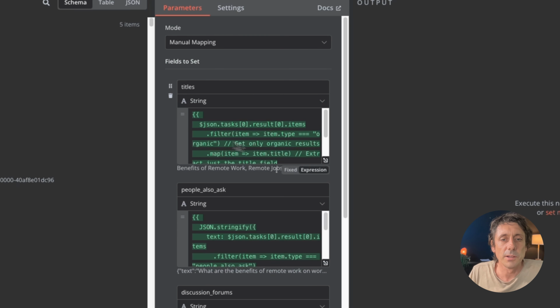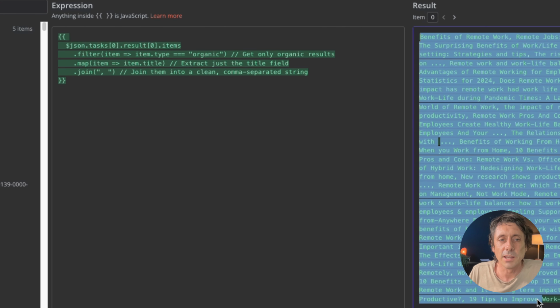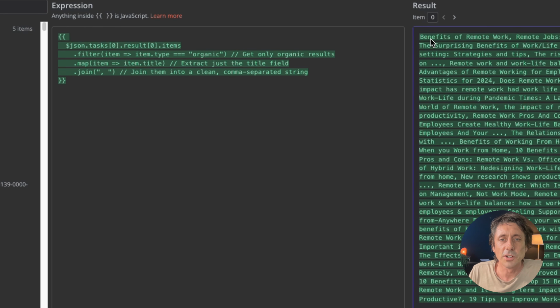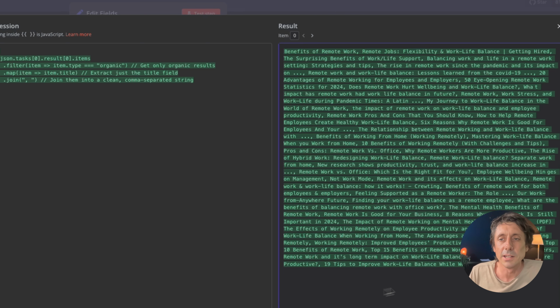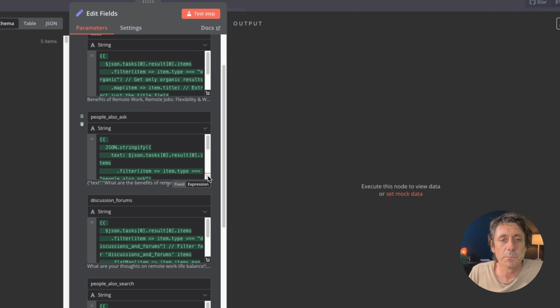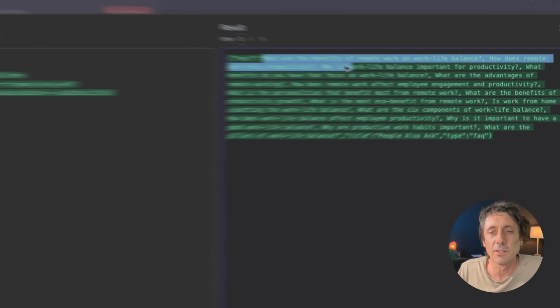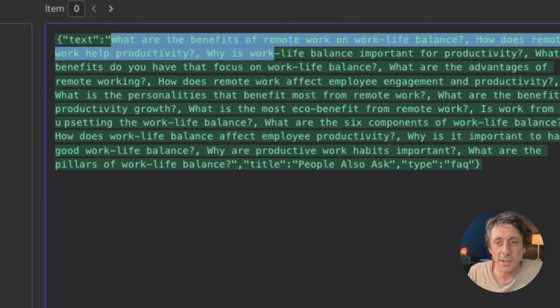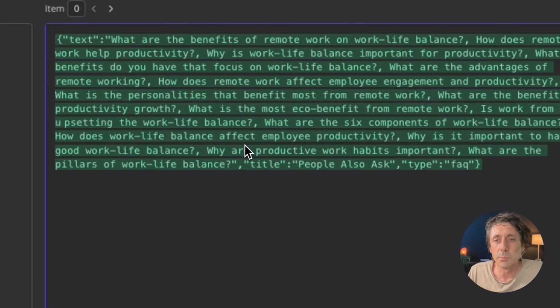But if we look up here and look at all the titles here, these are all the titles of the web pages that were ranking for that keyword. So this gives us an idea of different titles that people are putting content out related to this idea. We don't have to use that, but we might as well while we're grabbing it. People also ask, now this is where it's really valuable. These are real questions that Google tells you real people ask that relate to the content idea that you're coming up with. So this is super valuable because this is what people want to know about. They're telling you these are real questions that they want answers for.